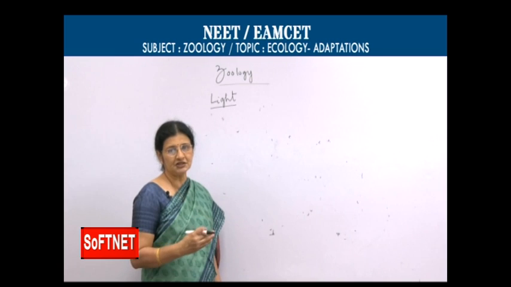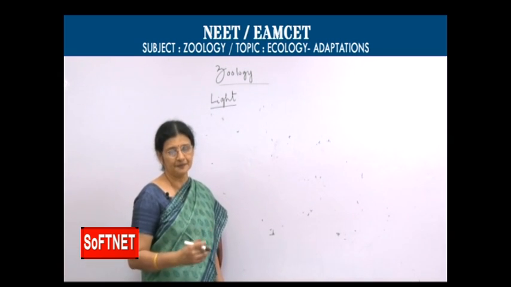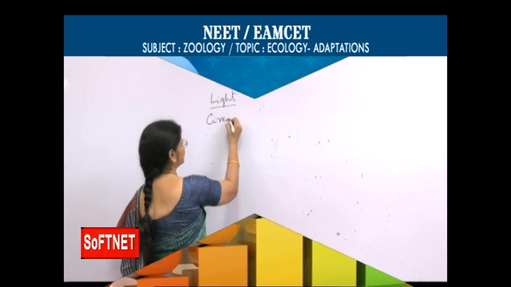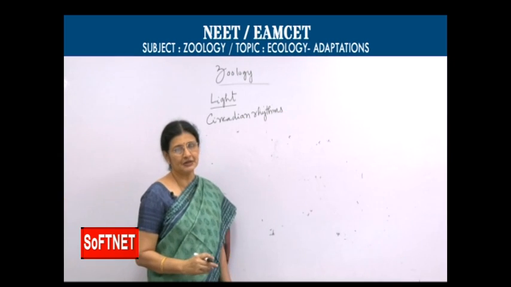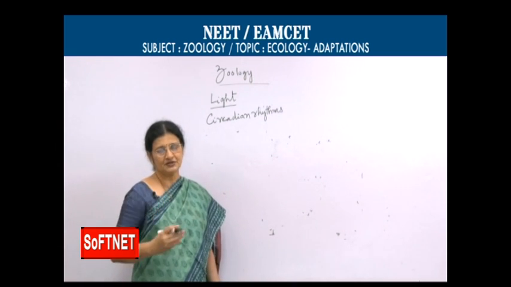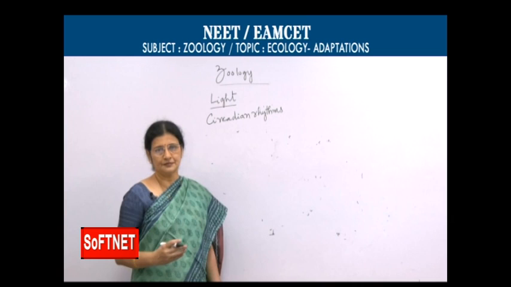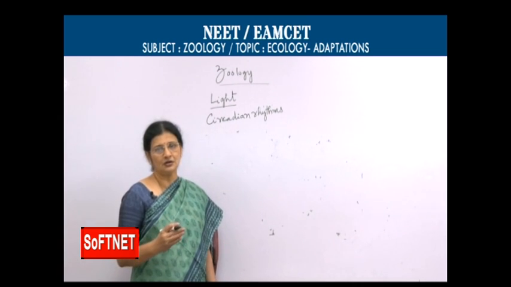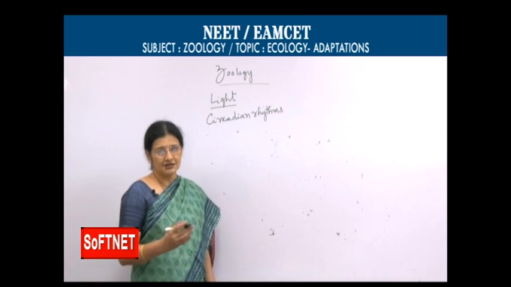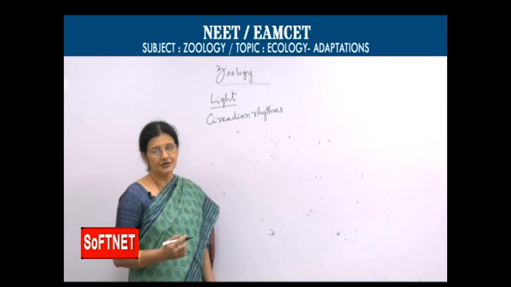They show some activities repeatedly almost at the same time every day. They are called circadian rhythms. A simple example, birds as soon as sun rises at the dawn, they come out of their nest, and by evening at the time of sunset, dusk, they go back to their nest.